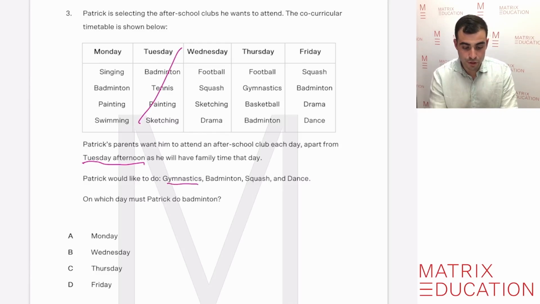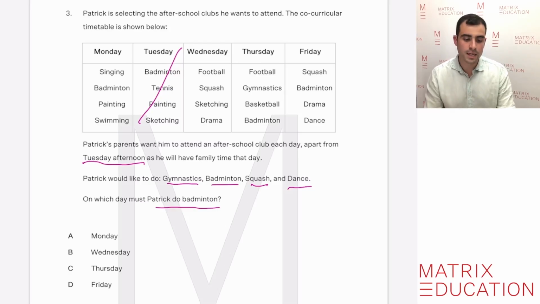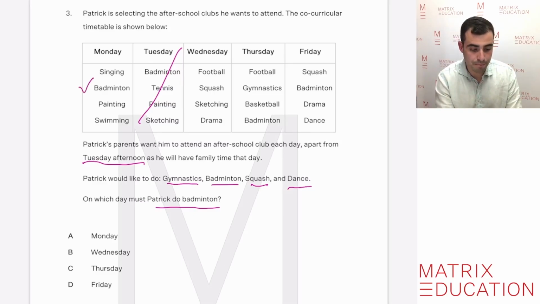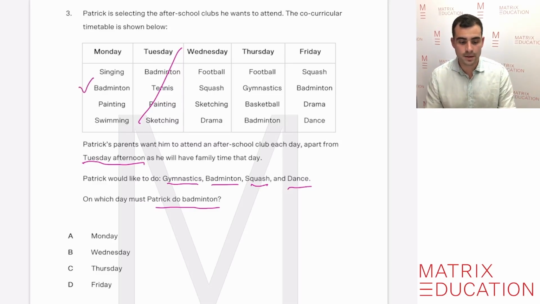Patrick would like to do gymnastics, badminton, squash, and dance. So there are four activities that we need to take into consideration to solve this problem. On which day must Patrick do badminton? There's only one of those days on which he'll have to take badminton, and we'll work that out because of what runs on each day. So let's look at Monday first. This is the first day of the week. Let's just say he does take badminton on a Monday.